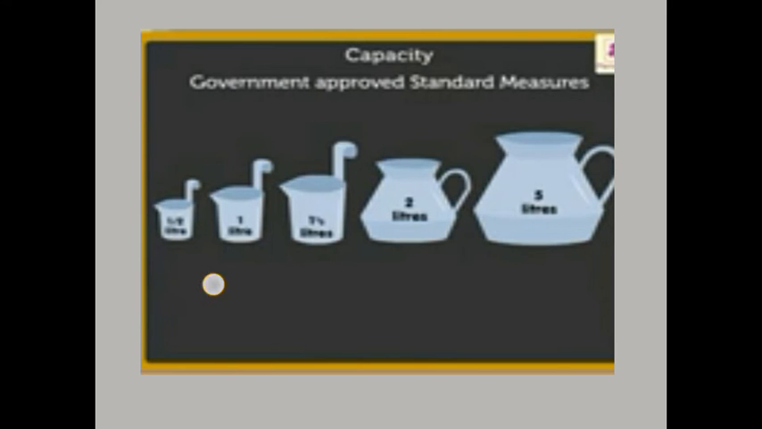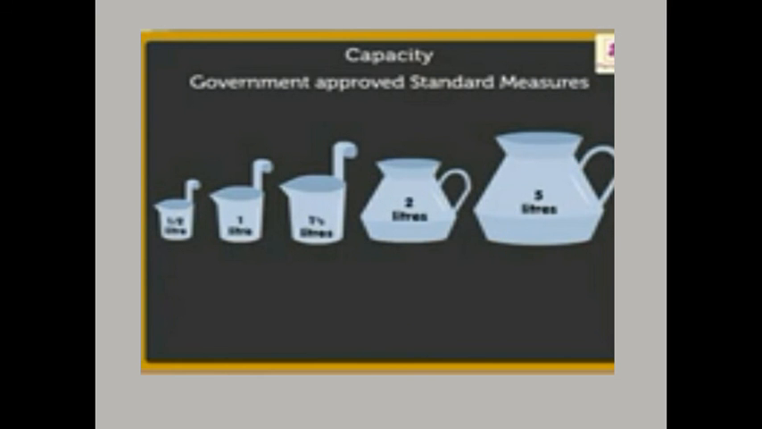So these are the instruments that are approved by the government. You all have seen that the milk seller brings this type of instrument to measure the milk, because milk is liquid. So this is 5 liters. If you put 5 liters of milk in this, it means this container has the capacity of holding 5 liters of milk, water or oil, any liquid thing.